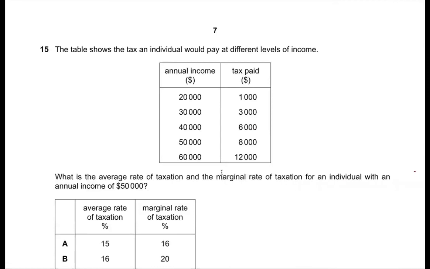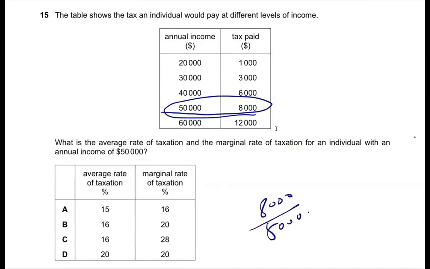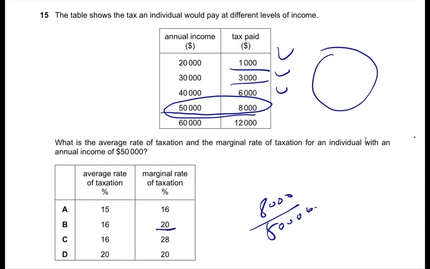Question 15, the table shows the tax an individual would pay at different levels of income. What is the average rate of taxation and the marginal rate of taxation for an individual with an annual income of $50,000? Okay, for average, I simply divide this way. Yeah, and then for marginal, I reflect other income levels' tax rates, and then I sum them. So that's how I calculate the percentage 20.